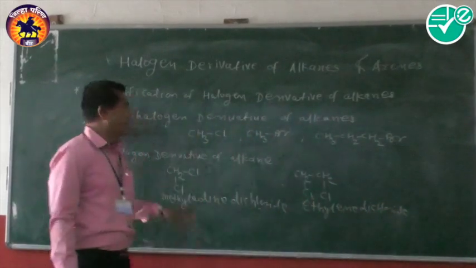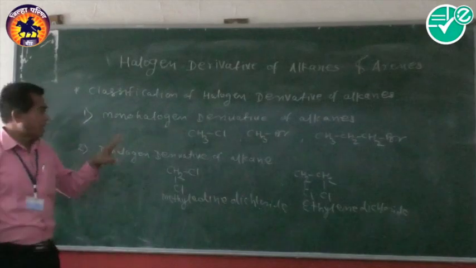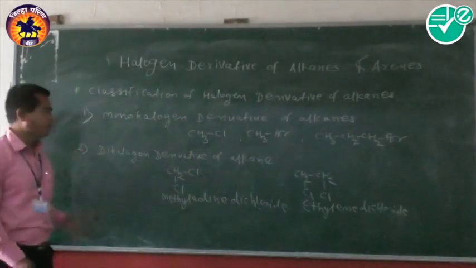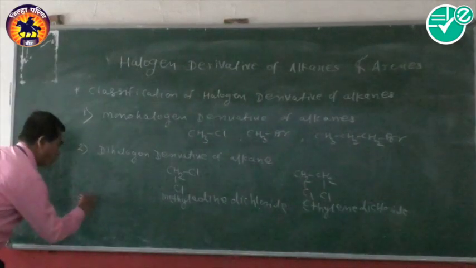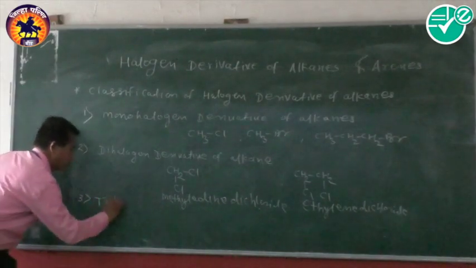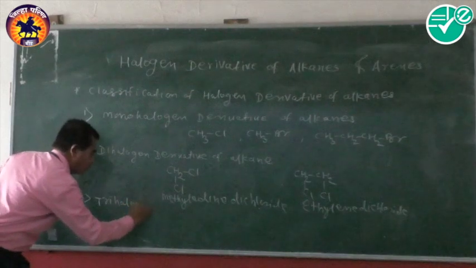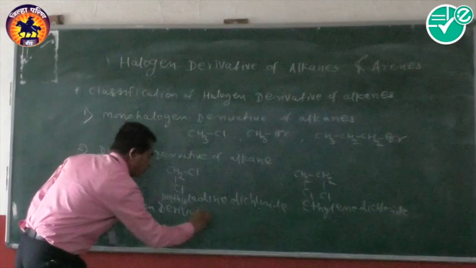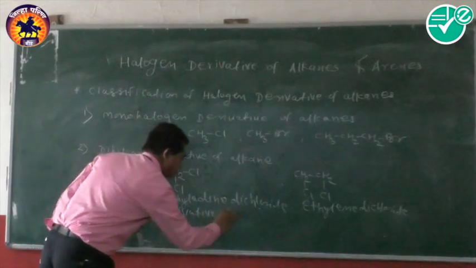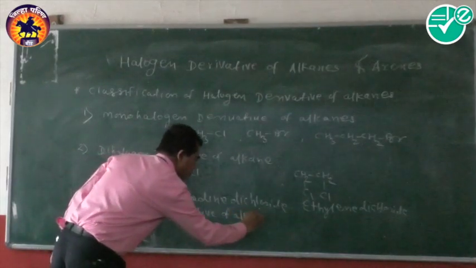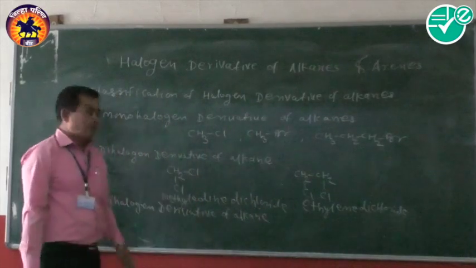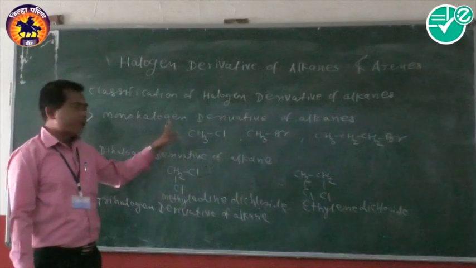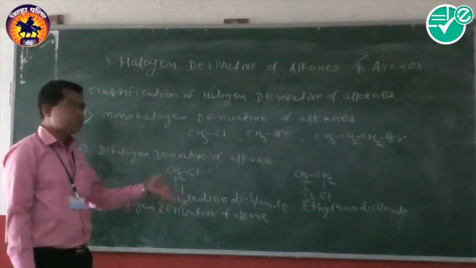Means in this way, there are classes where the first is the monohalogen derivative, the second is the dihalogen derivative, then the third class is the trihalogen derivative. Now we understand what mono is, what di is, so tri is very easy.